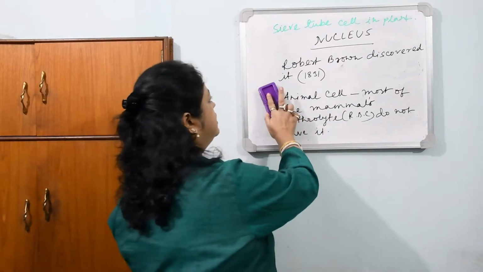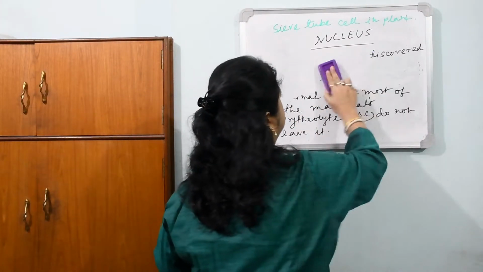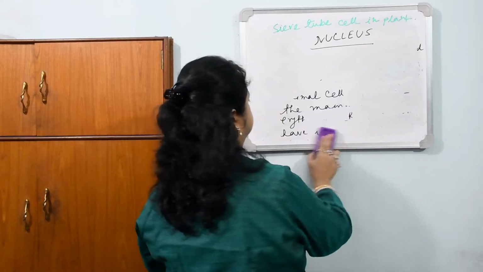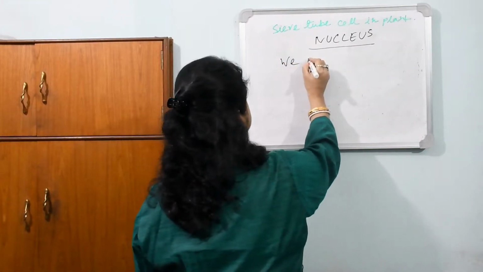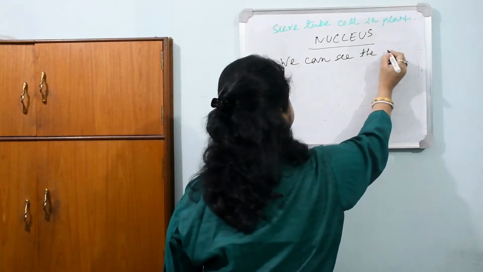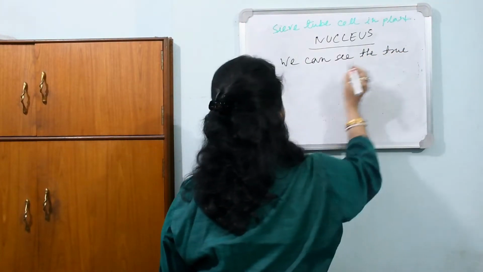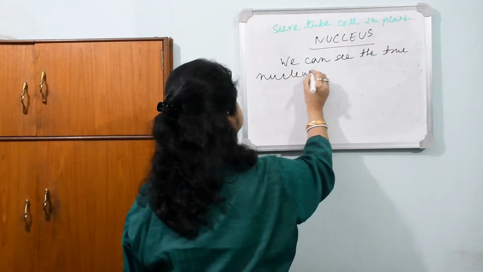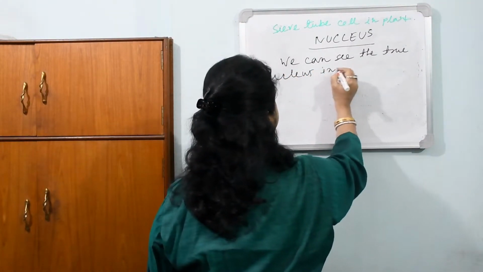So here, what are the parts of the true nucleus? We can see the true nucleus in eukaryotic cell only, not in prokaryotes.